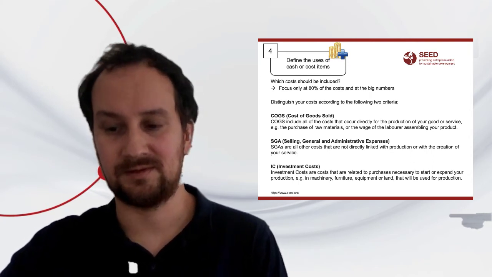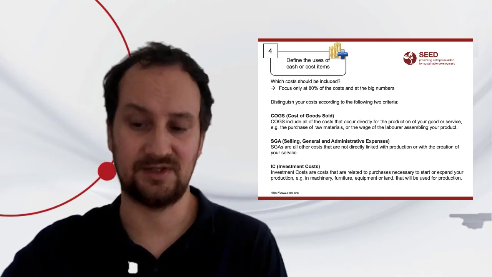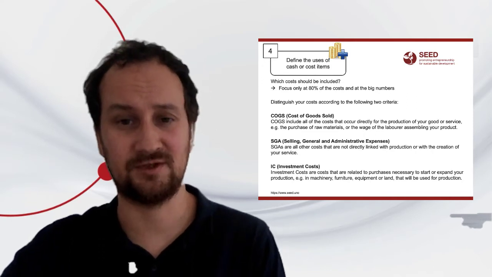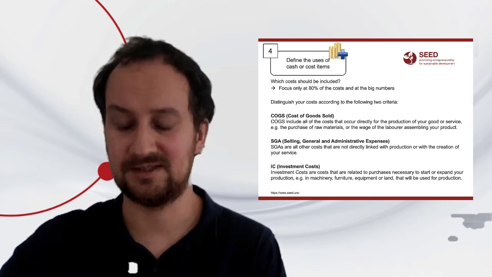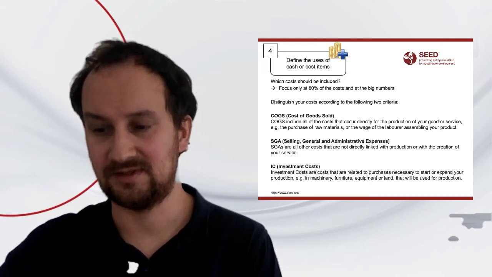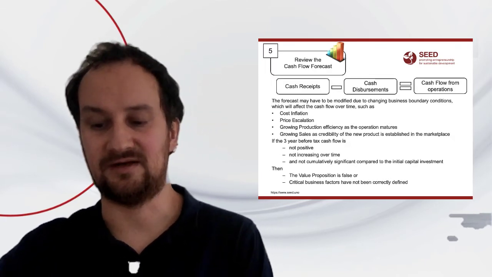When doing this, there's always this rule of thumb: try to look at the big numbers and focus on 80% of the costs. It's difficult, for sure there will be costs which you find difficult to capture. Just focus on 80%, and these will be the ones of most relevance. And once you have done this, you can look at your cash flow forecast.